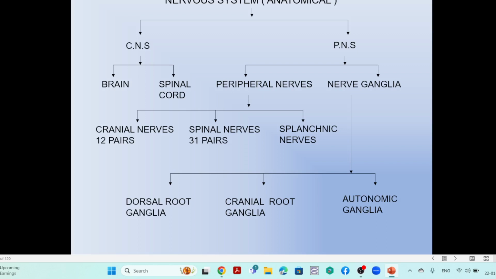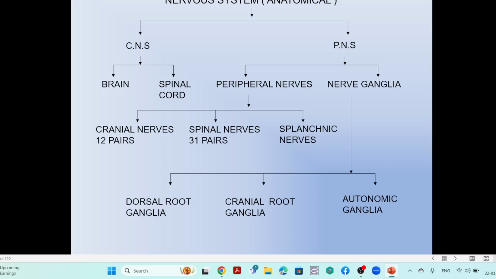The central nervous system consists of two main organs. One is the brain, that is the higher center, and the spinal cord, the secondary center. So these two organs are considered as the central nervous system. The peripheral nervous system: the peripheral nerve fibers which arise from the brain as well as the spinal cord, they are the peripheral nerves.